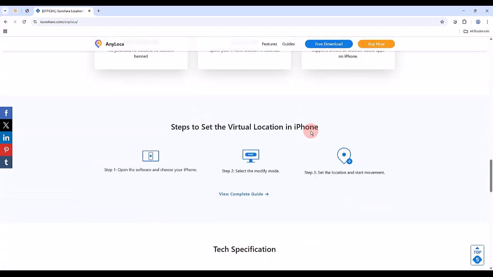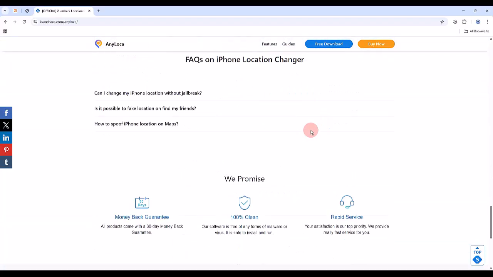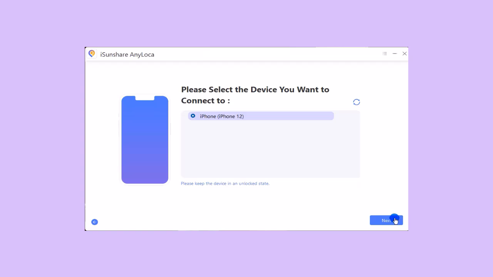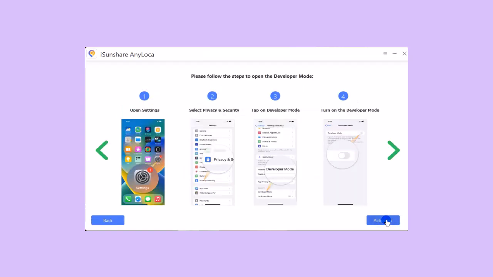First, connect your iPhone to PC and launch AnyLoca. From the homepage, click the Start button, then select your iPhone and hit Next. Next, we need to turn on Developer Mode.